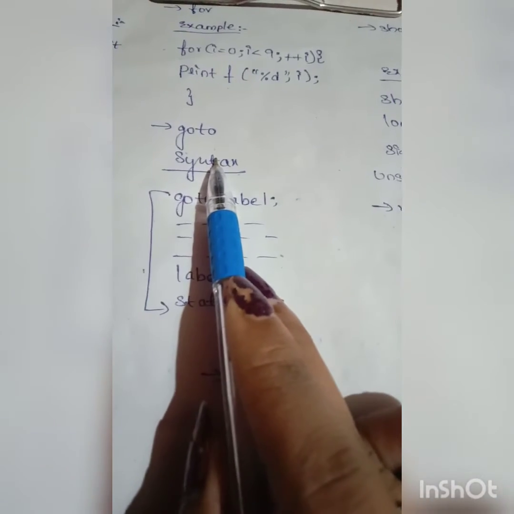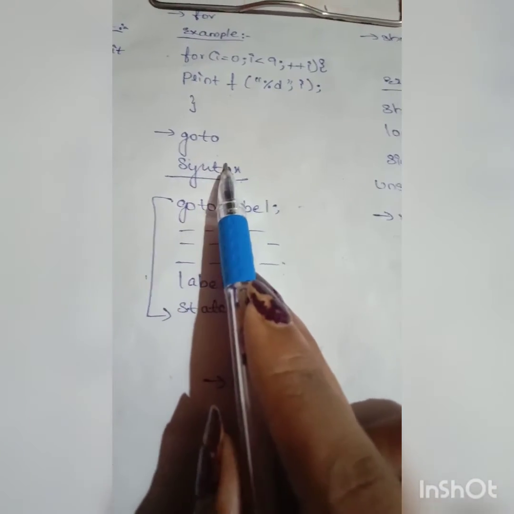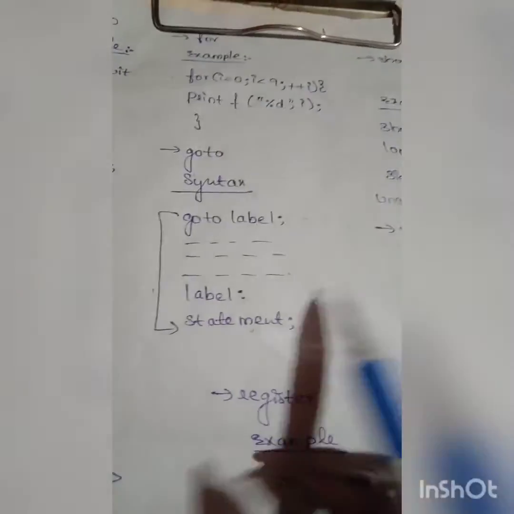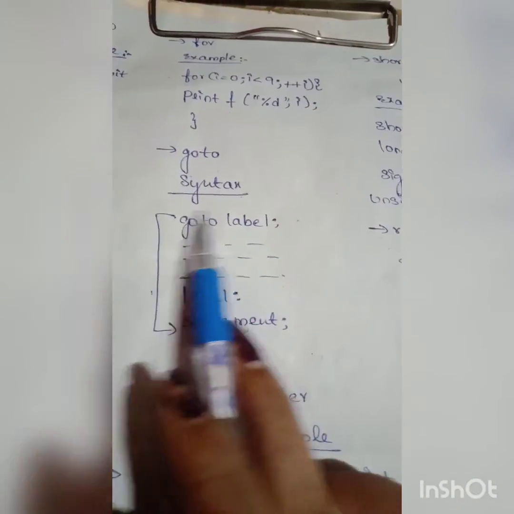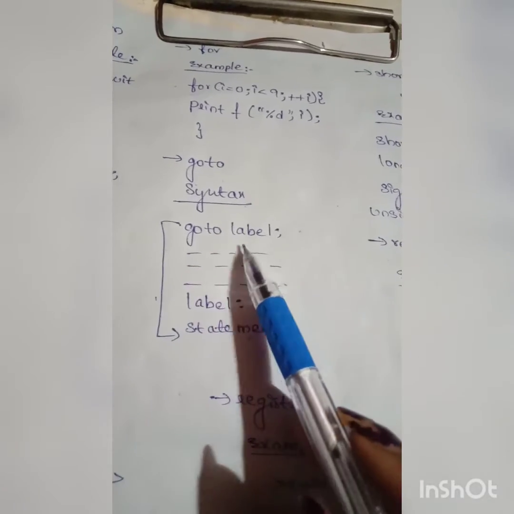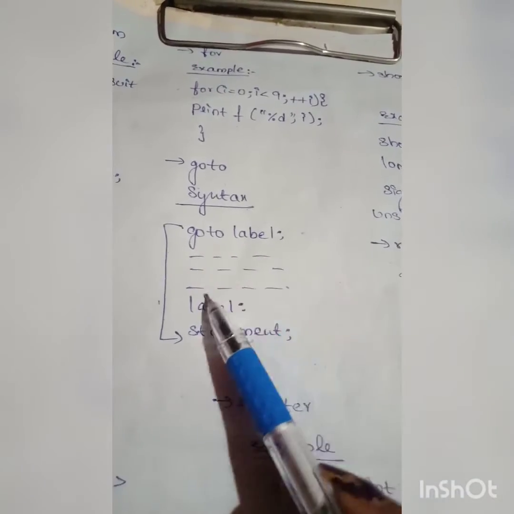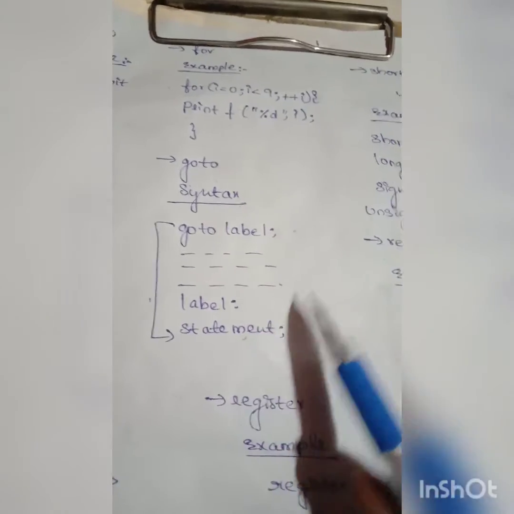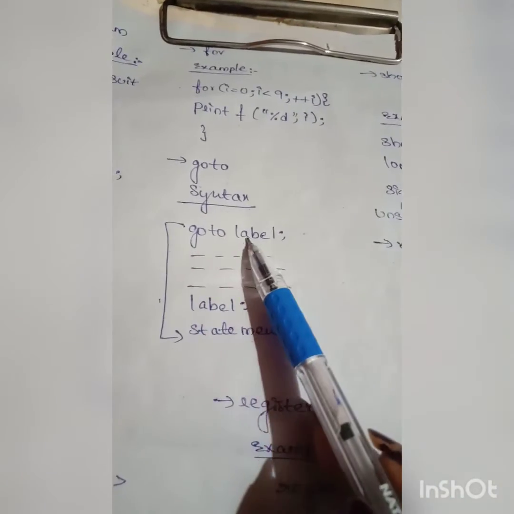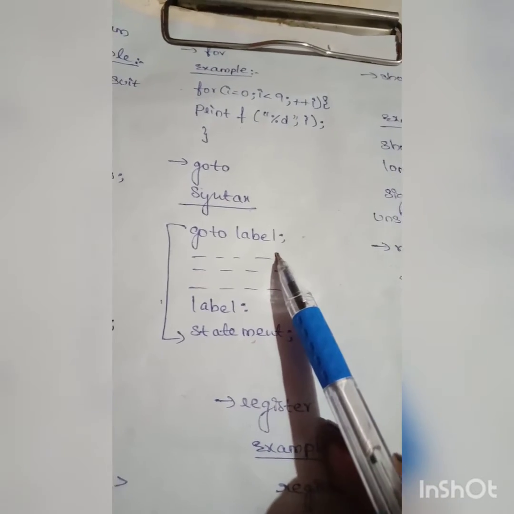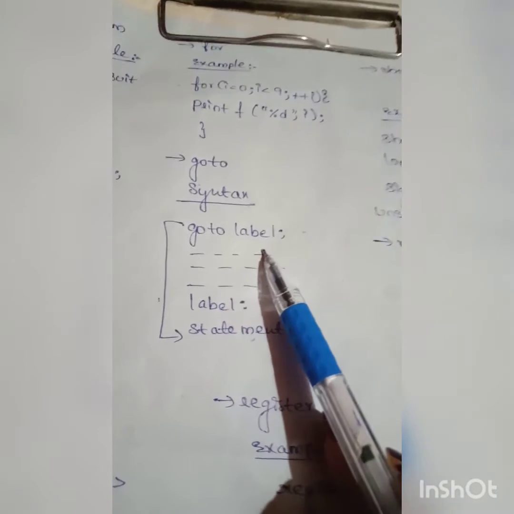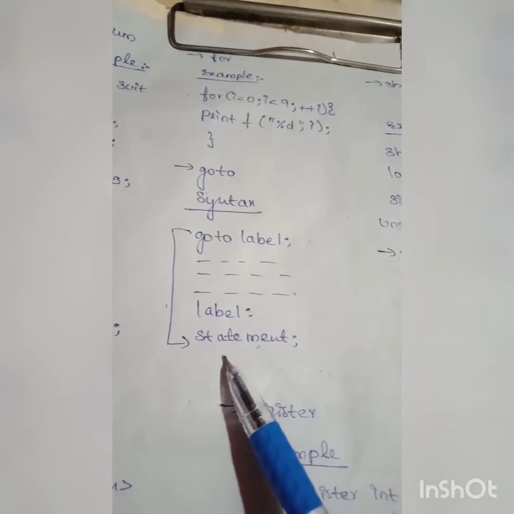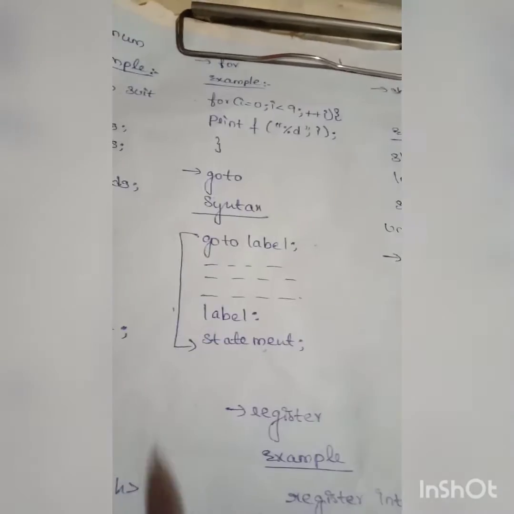And next one is goto. The goto statement is used to transfer control of the program to the specified label. And this is the syntax for the goto. Goto label, some body expression, label, and again statement. Here the label is an identifier. When the goto statement is encountered, the control of the program jumps to the label and starts executing the code.